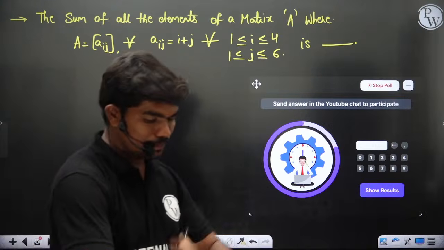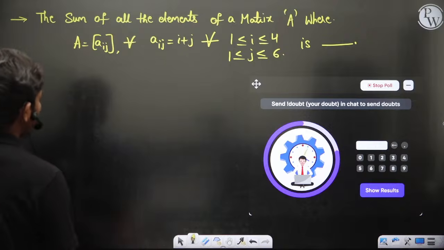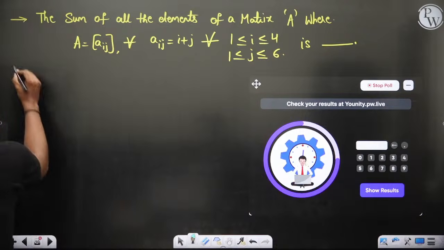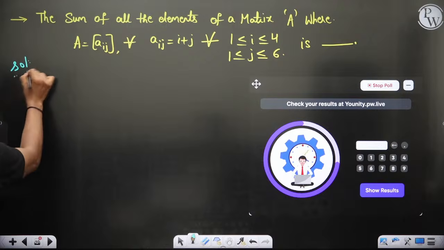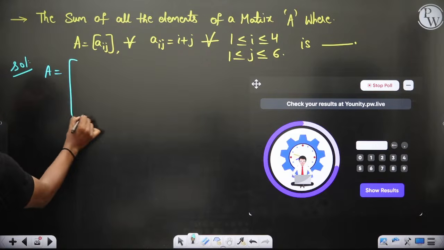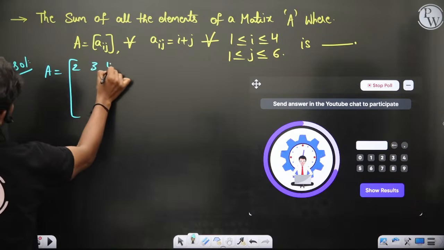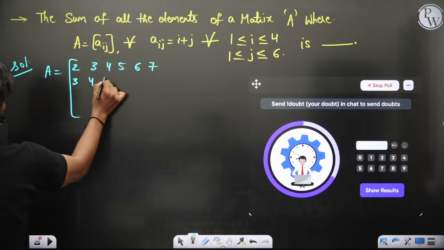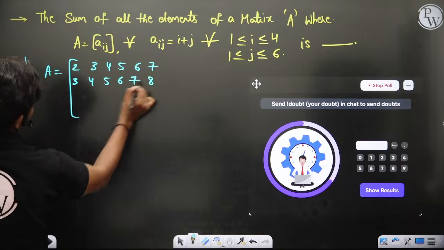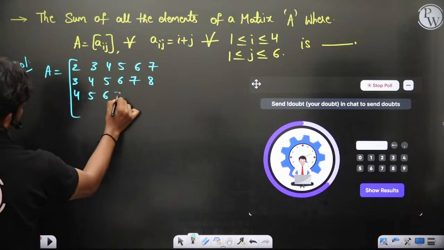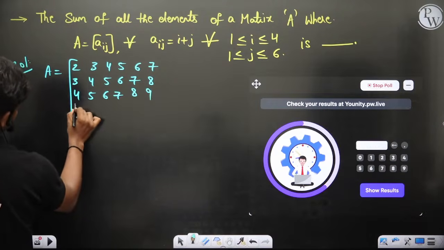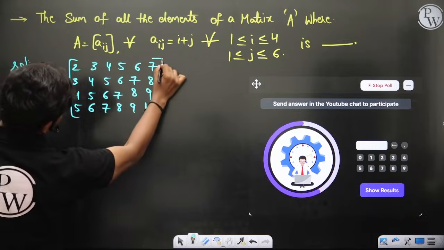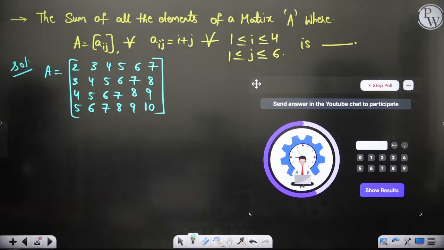Come on, quick, be fast. Meanwhile I'll write the matrix painfully. Now you have to add all these numbers and tell me what is the answer.